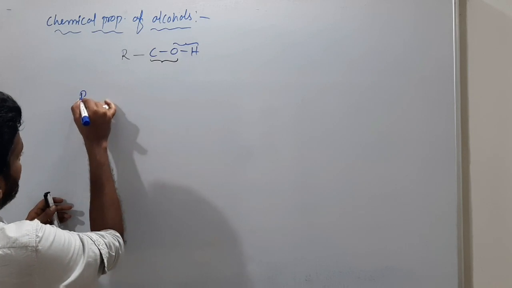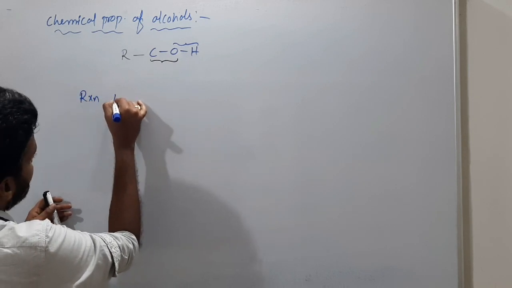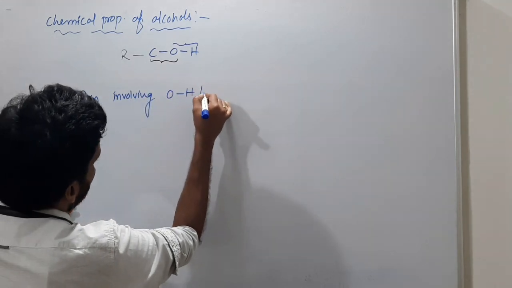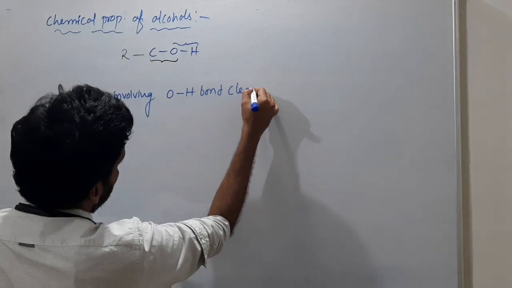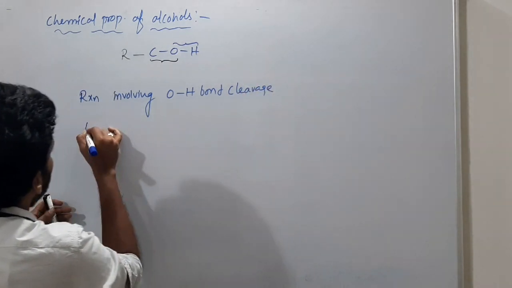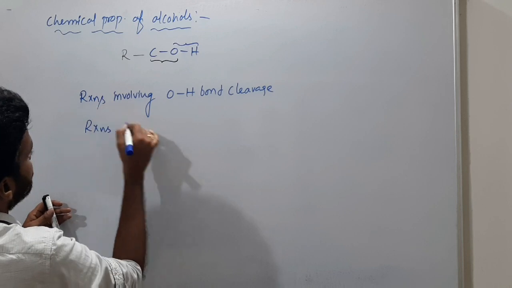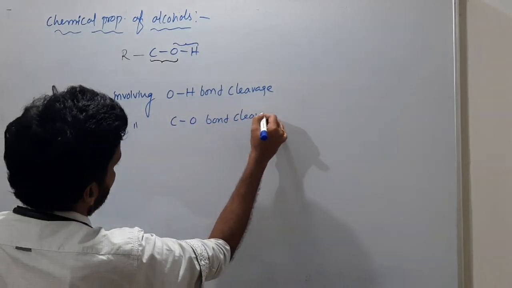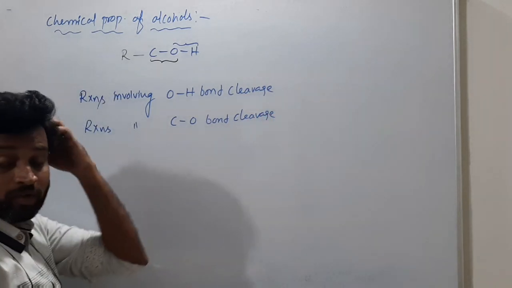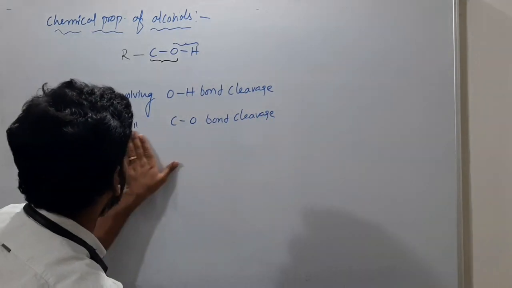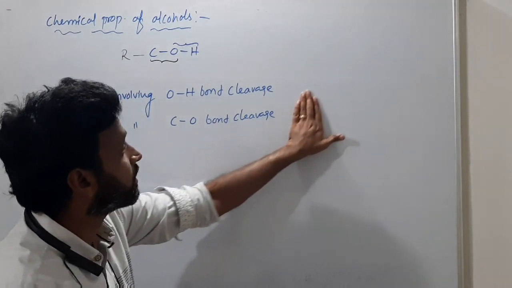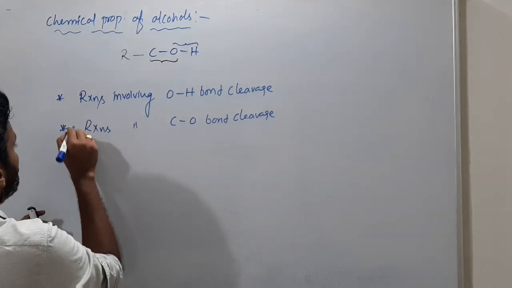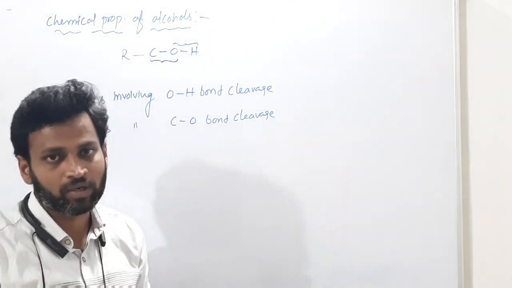So you have reactions involving OH bond cleavage and reactions involving CO bond cleavage. You have two types of chemical properties in alcohols. This is very important.